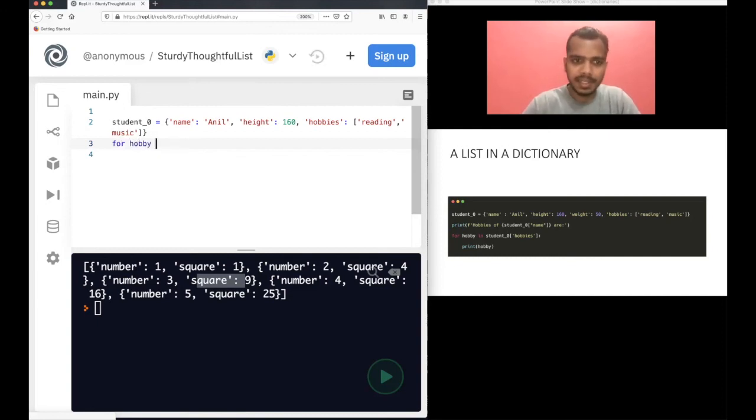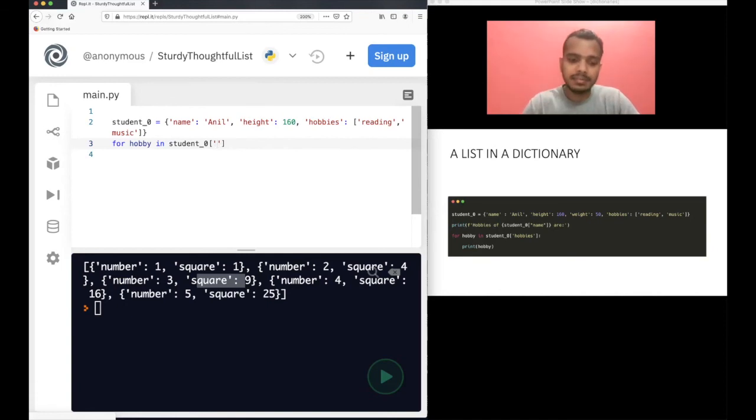For hobby in student underscore zero. See, dictionary is not a very easy thing in Python. It's easy, but you need a lot of practice to understand dictionary. So you should see all my examples and try to understand how these are working, okay?